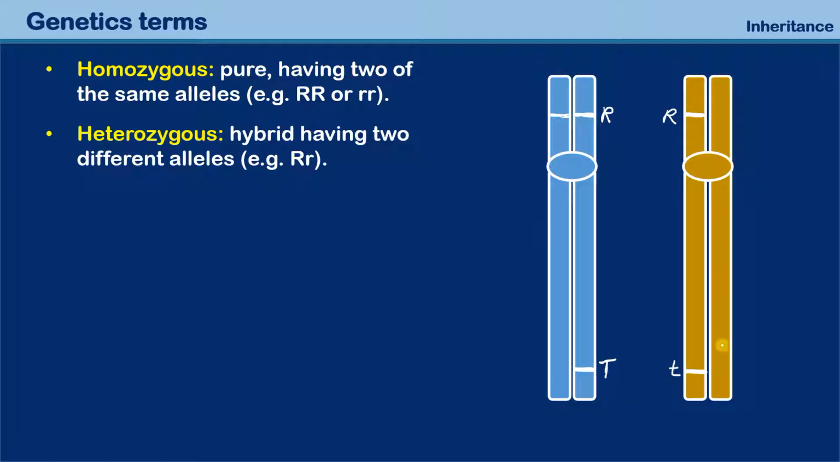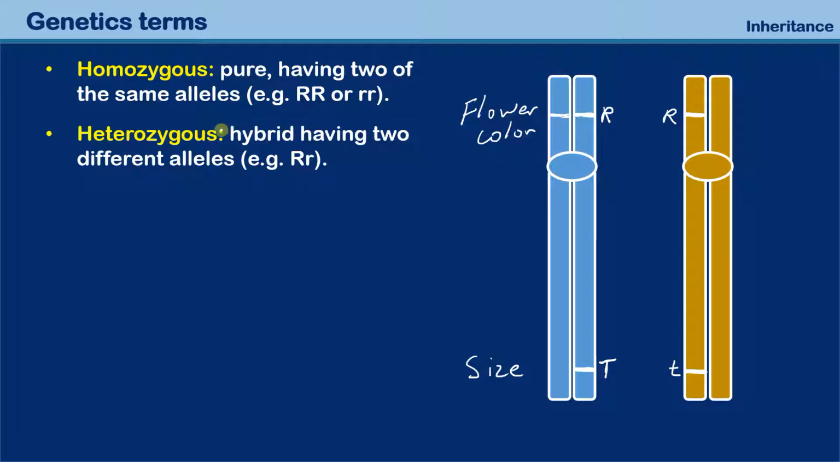And if a plant carries something like this, then it is homozygous in relation to flower color, because this is the flower color gene, and it is heterozygous in relation to plant size. Okay, so that is basically the concept over here.